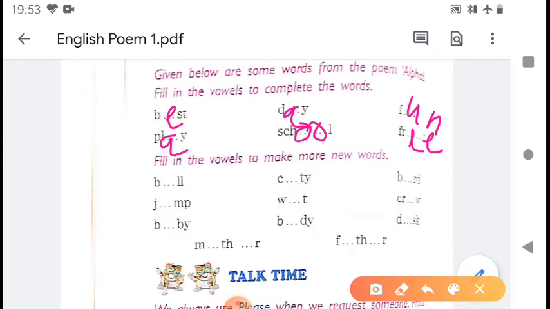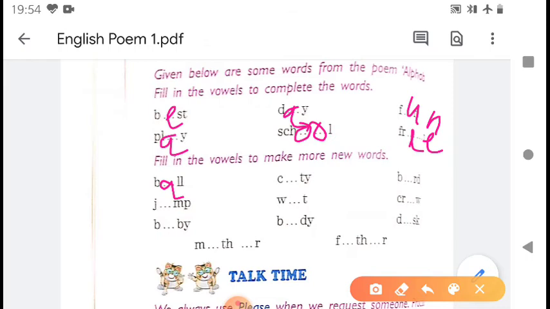Now next is fill in the vowels to make more new words. Here you can fill the vowel to make any word. Like this is B blank double L. Here you can use any vowel to make a meaningful word. You can use B A double L, so it will become ball.